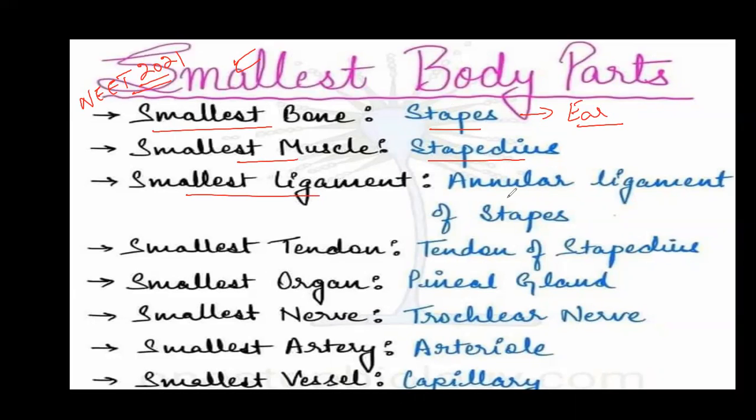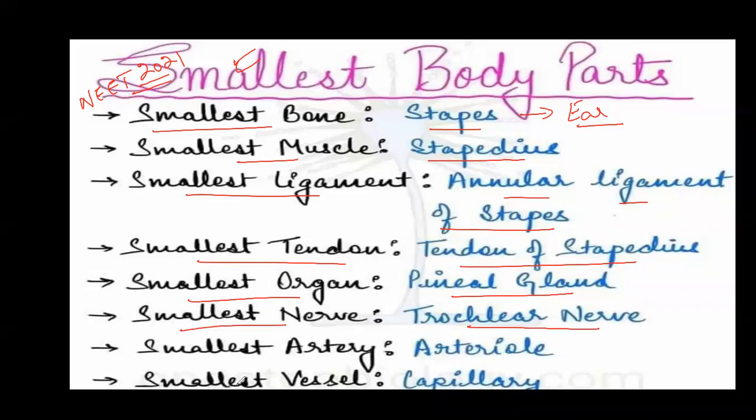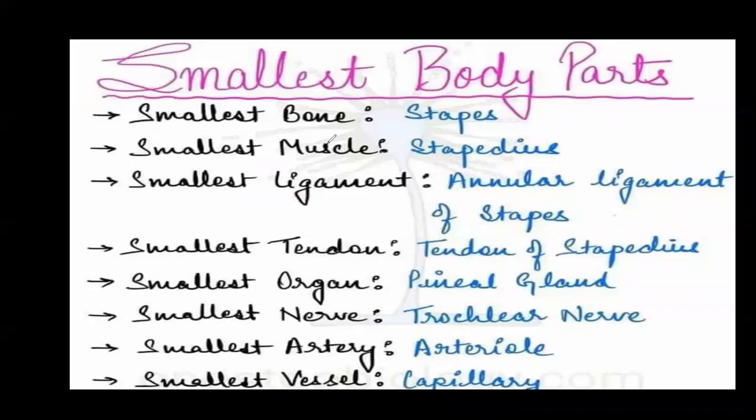Smallest ligament is known as annular ligament of stapes. Smallest tendon is known as tendon of stapedius. Smallest organ is the pineal gland. Smallest nerve is trochlear nerve. Smallest artery is arteriole. Smallest vessel is capillary. So these are some of the smallest body parts which we should know.